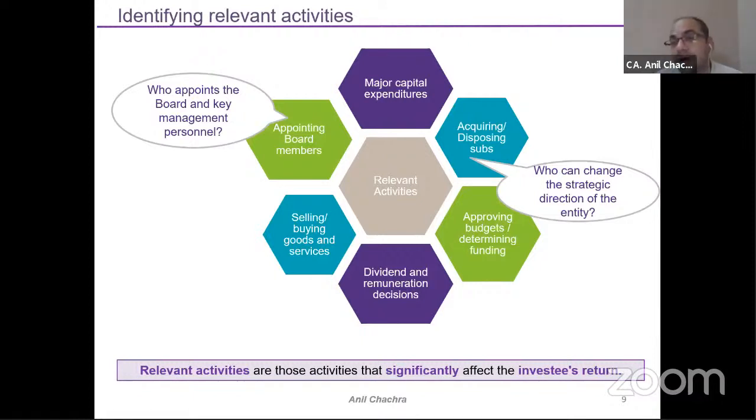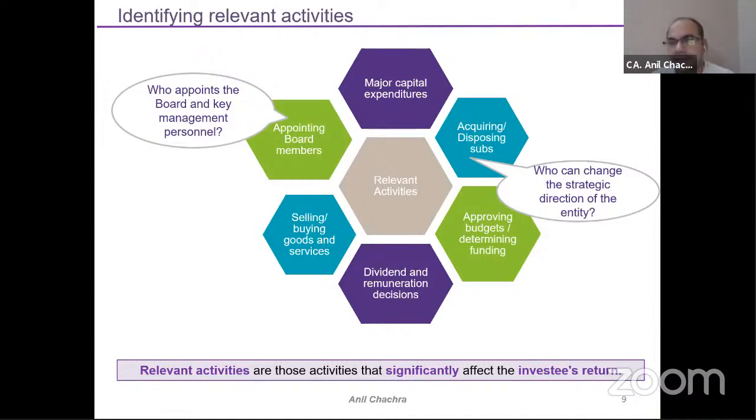Selling and buying goods, how to fix the price of my selling activity, at what margin I should earn at the company level, right? So these types of decisions will be covered under the relevant activity part. Who is appointing the board of directors, right? Who is appointing the key managerial personnel? So these are the activities wherein I can say that I can influence the other person.